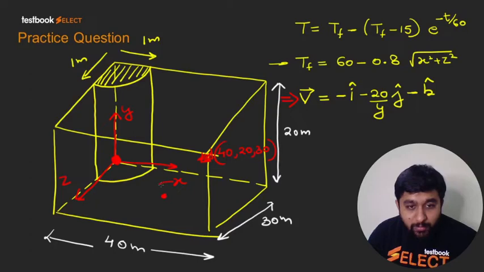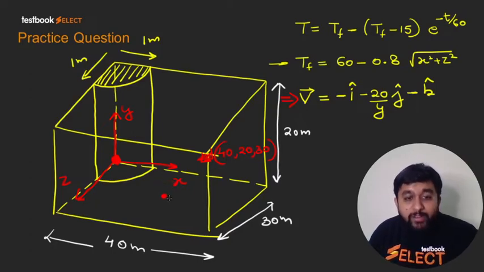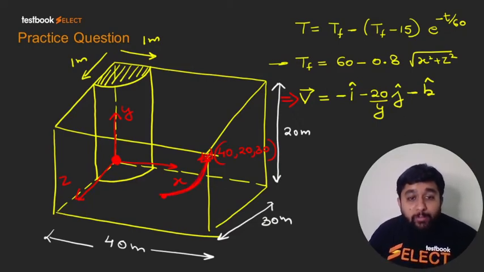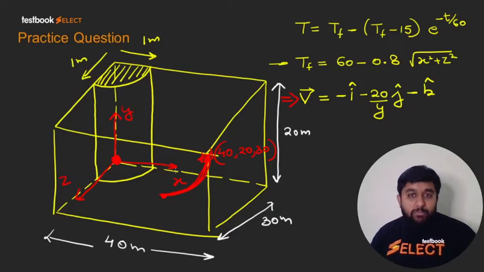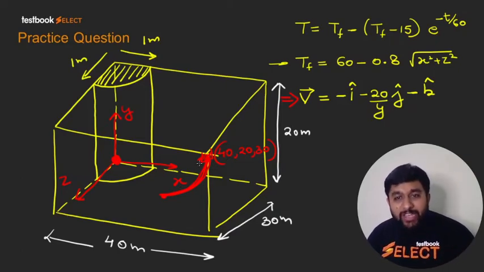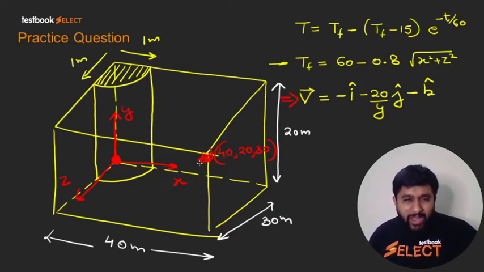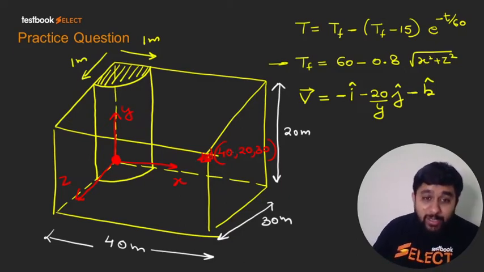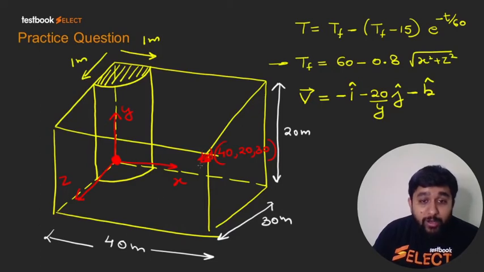So, these points actually need to be found out. This is the point where the bird will land. From here to here, the bird will take some time. Maybe 1 second, 2 seconds, 10 seconds. And actually, my numbers were in such a manner that for the bird, the time was a little large. It was coming out to be something like 40 seconds, 10 seconds, I think. So the bird will land on the floor in some time period.